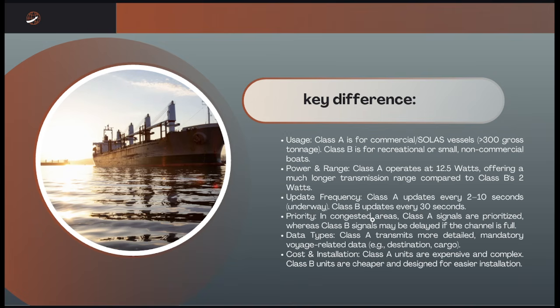So the Class A is for commercial or SOLAS vessels, while the Class B is for recreational or small non-commercial boats. Regarding the power and range, the Class A operates at 12.5 watts, offering a much longer transmission range compared to Class B's 2 watts.